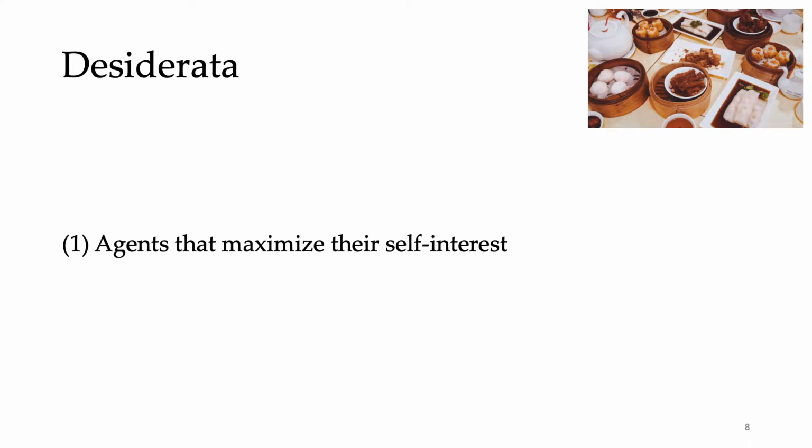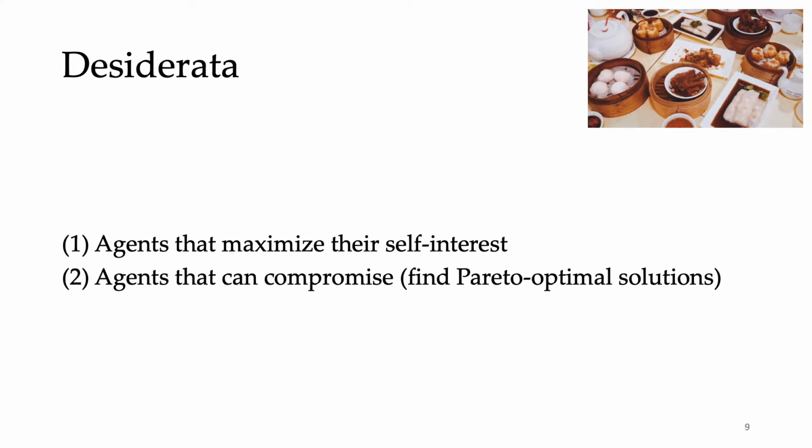So what kind of AI negotiators do we want? We definitely want agents that maximize their self-interest, but we also don't want to be too selfish. Otherwise, Bob and I will never reach an agreement. We define the fairness of an agreement using Pareto optimality. These objectives are often conflicting, and in this work, we look at how to design negotiation agents that can balance these two desiderata. So how do you do this?